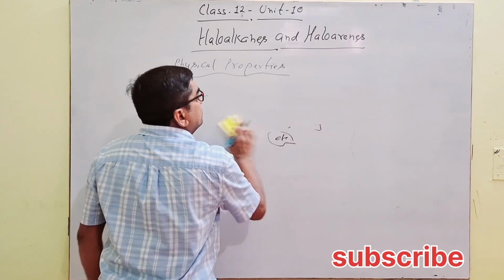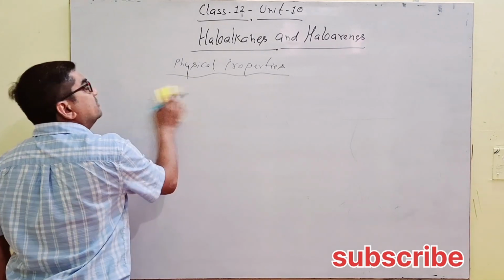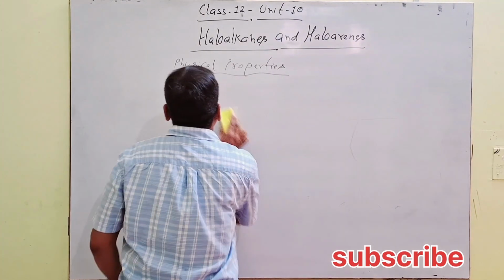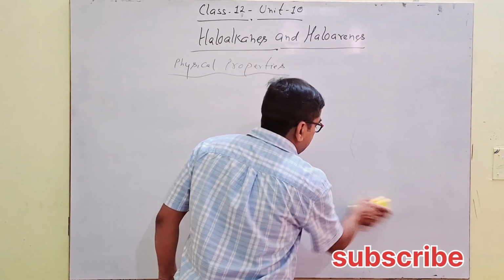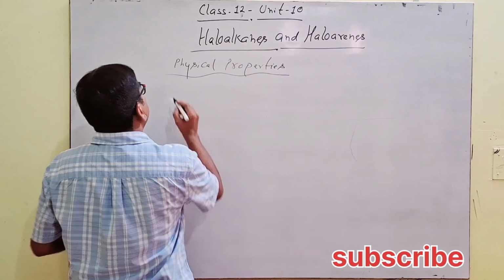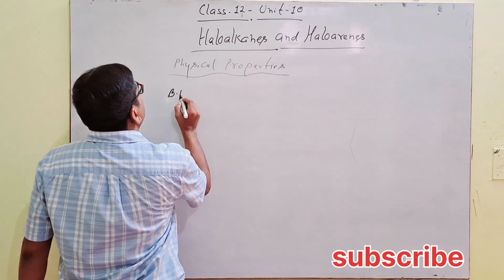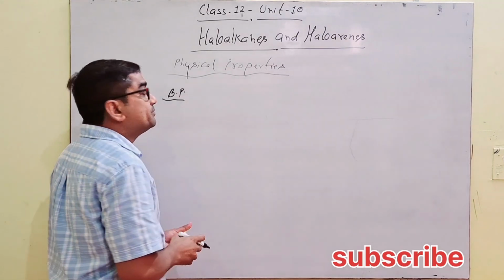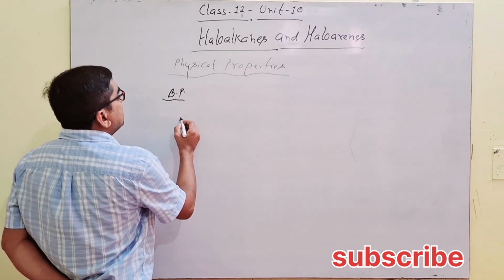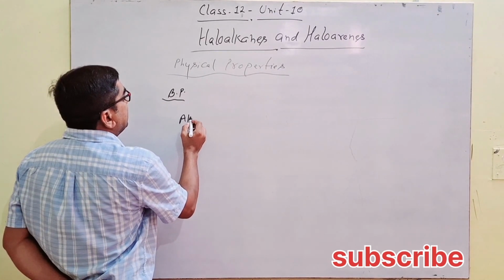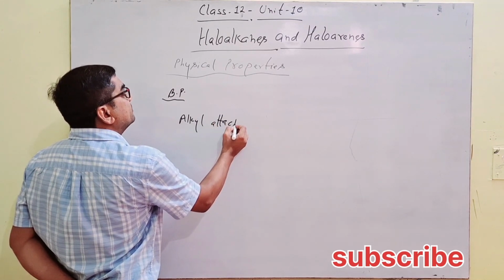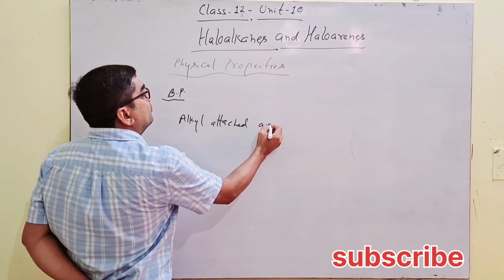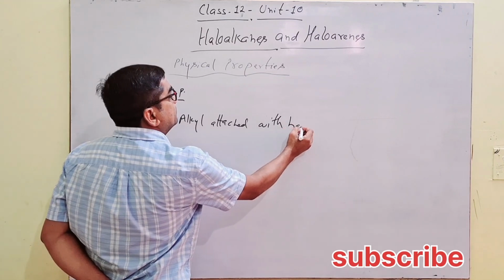Next, after solubility, boiling points. Boiling points depend on the alkyl group attached with the halogen.